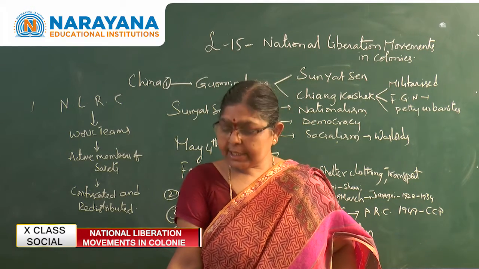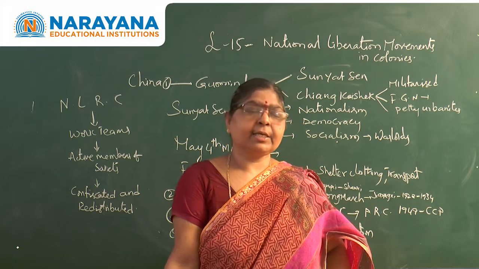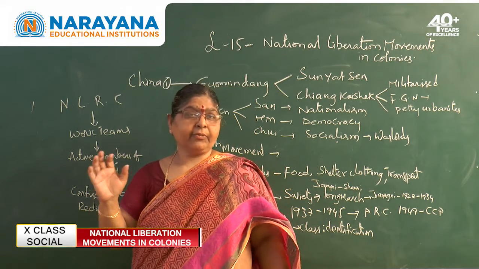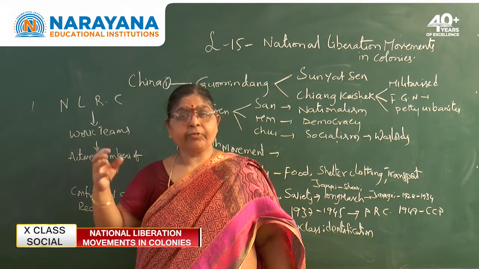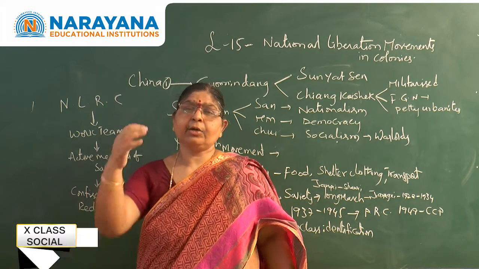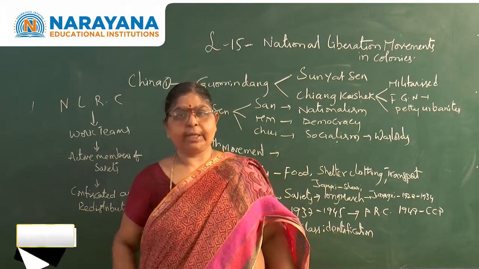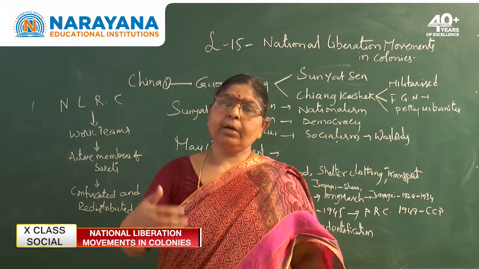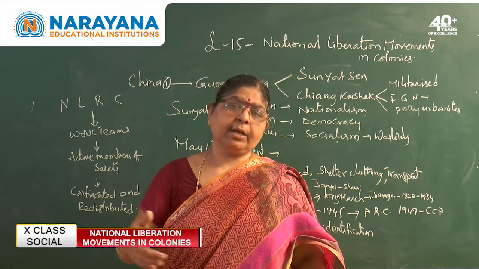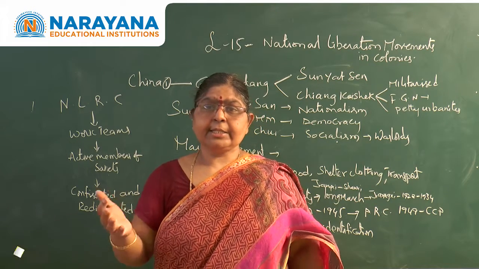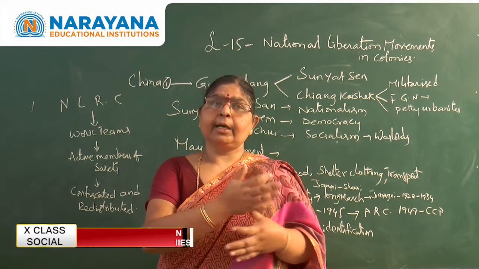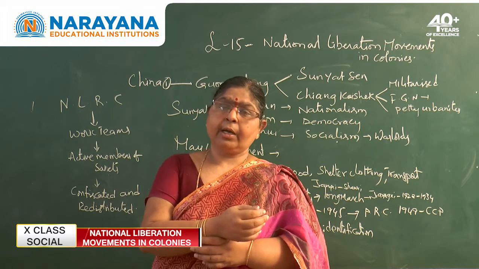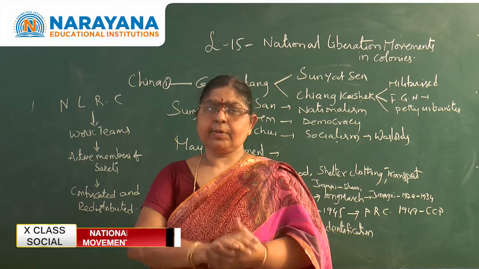Like that only, if you see the world map, during that particular period, 1920 to 1950, you will observe that many of the countries in Asia and Africa were the colonies of different European countries. The European countries, in order to secure economy, in order to get more and more raw materials and more and more markets, started occupying different countries which were not industrialized at that particular time. Like in Africa, like in Asia, so many countries were colonized.